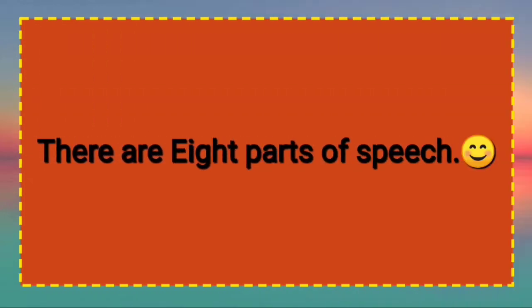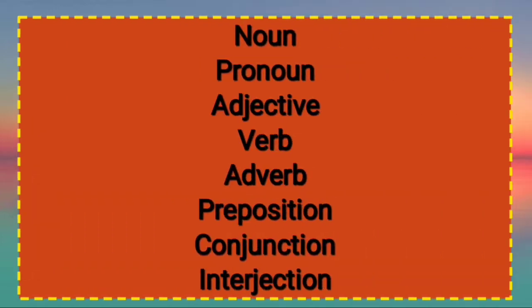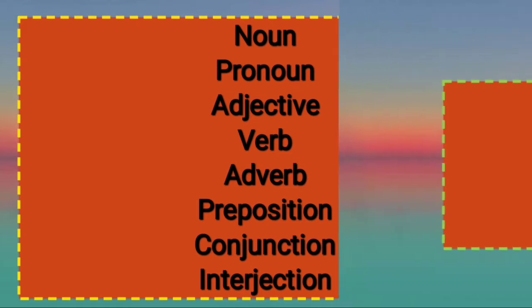Well, there are 8 parts of speech. Their names are noun, pronoun, adjective. In adjective, the D is silent, so it is called adjective. Verb, adverb, preposition, conjunction, and interjection. So now let us discuss it one by one.